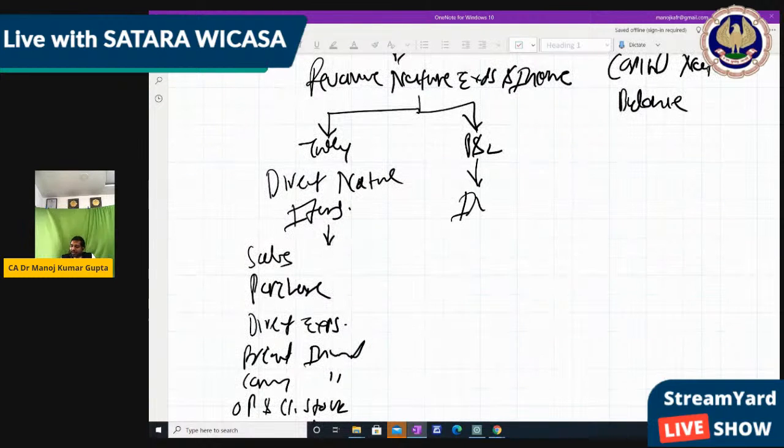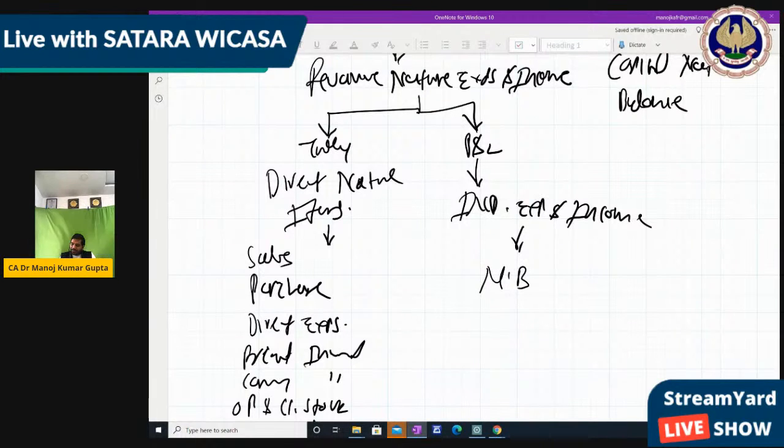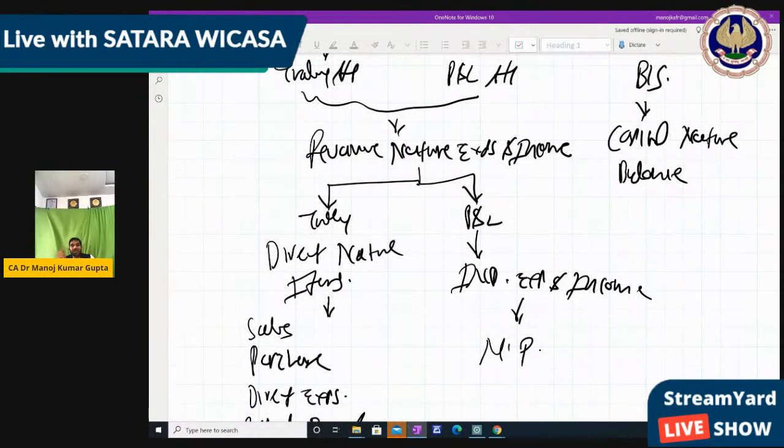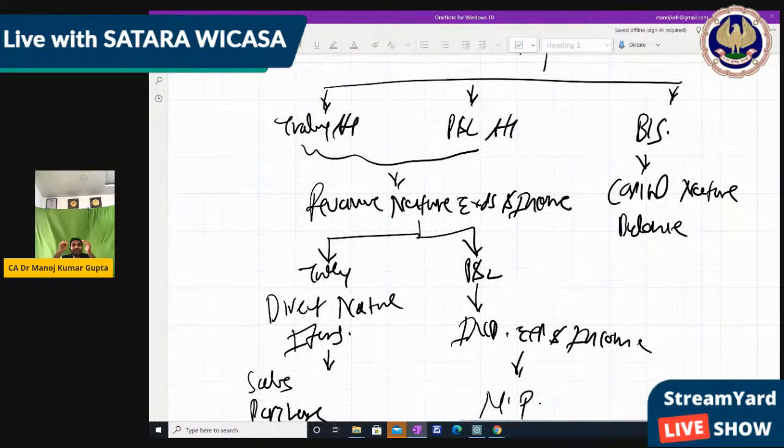All remaining indirect expenses and income of revenue nature are transferred to the P&L account, where we get the net profit or maybe loss. So the trial balance items are divided into two parts, one revenue and one capital. The revenue nature items shown in the trading and P&L account give us the profit or loss related to this year only, which is not carried forward to the next year.